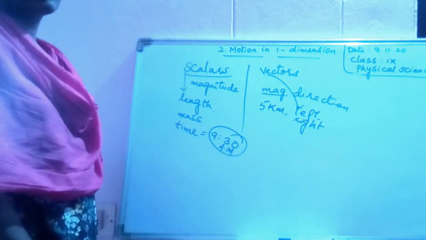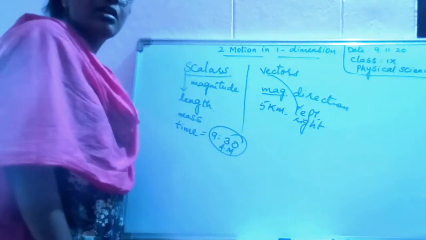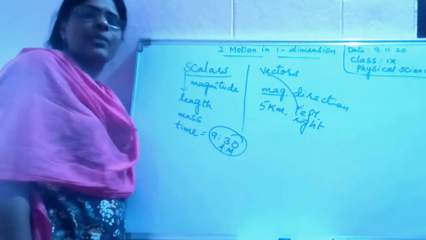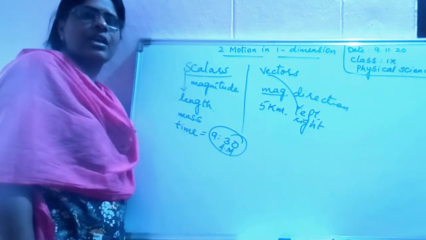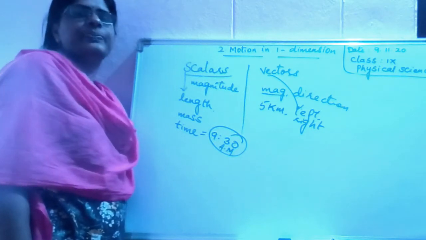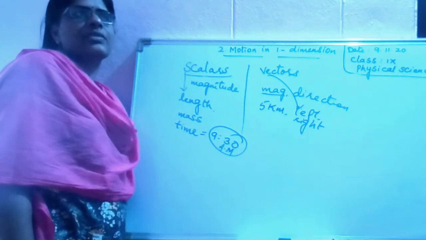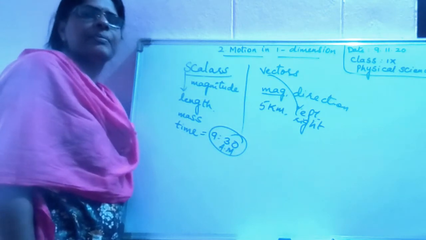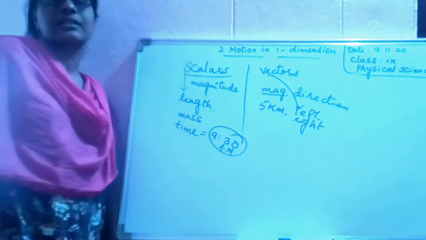Okay children, area. How much is the area of your house? It doesn't require a direction. Volume, mass, time. These are all scalars.